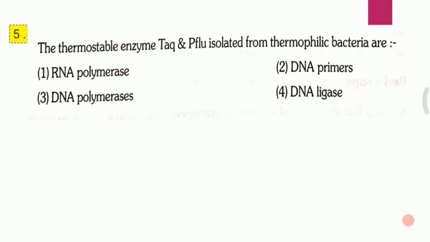Question 5th. The thermostable enzyme Taq polymerase isolated from the thermophilic bacteria is first, RNA polymerase, second, DNA primase, third, DNA polymerase, fourth, DNA ligase. Answer for this question is third one, that is DNA polymerase.